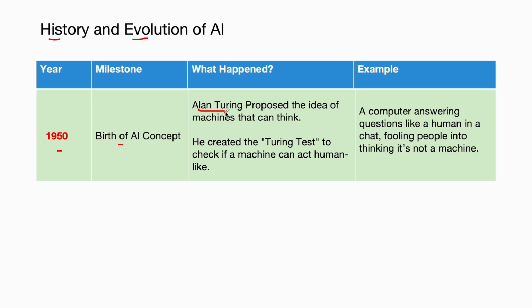The mathematician and scientist Alan Turing proposed the idea that machines can think. He created the Turing test to check if a machine can act like a human. In this Turing test, computers are made to answer questions like a human being. Humans will not understand whether a human is replying or a computer is replying. The Turing test looks something like this.